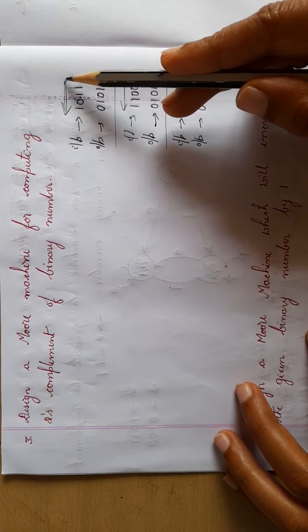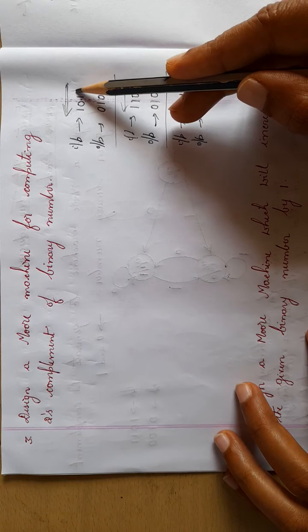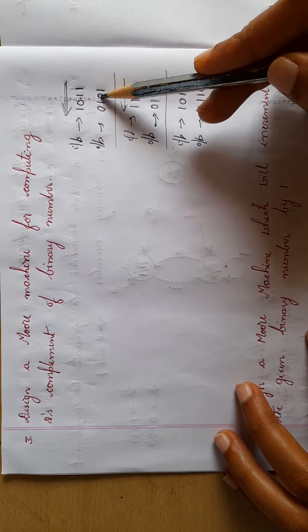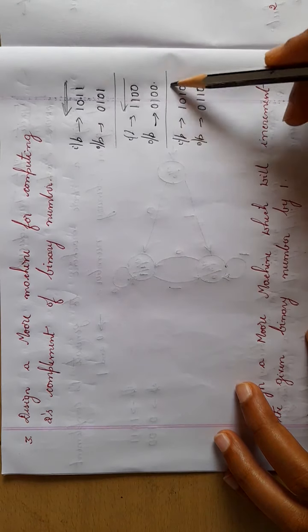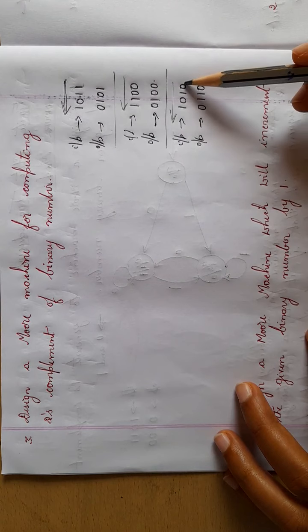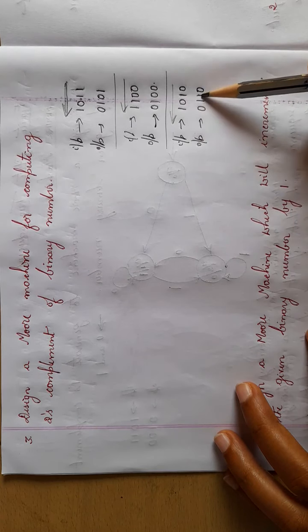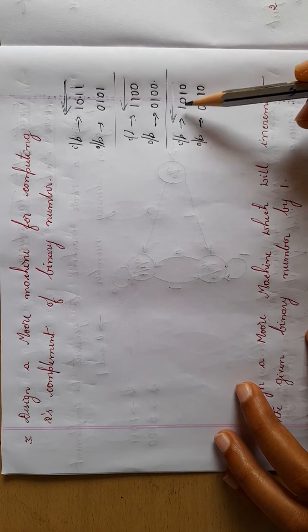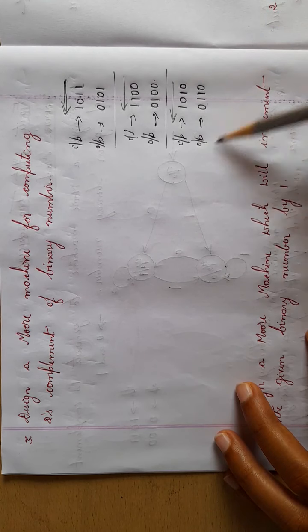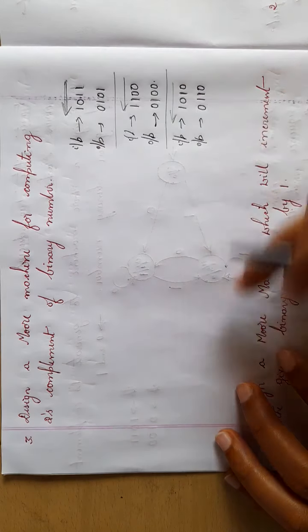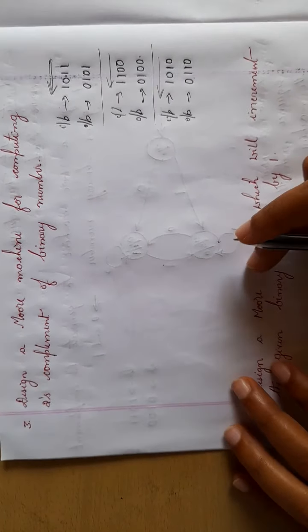So here you can see when you start reading from here, this is the first one itself, 1 will remain 1 itself, then start changing, 1 will change to 0, 0 will change to 1. Similarly in this example, 0 will remain as it is, you are reading the first one, it will remain as it is, then 0 will change to 1, 1 will change to 0. Okay, this is a simple logic to solve this particular problem. So based on this logic, we shall draw the Moore machine.